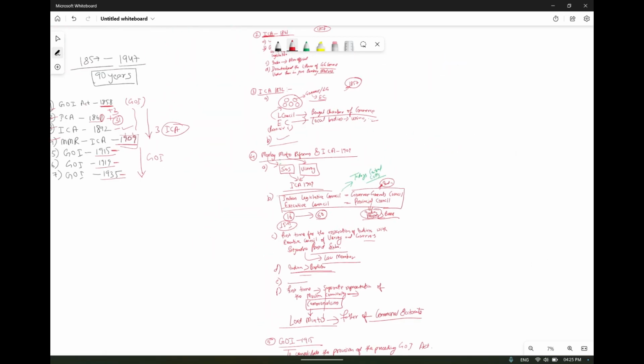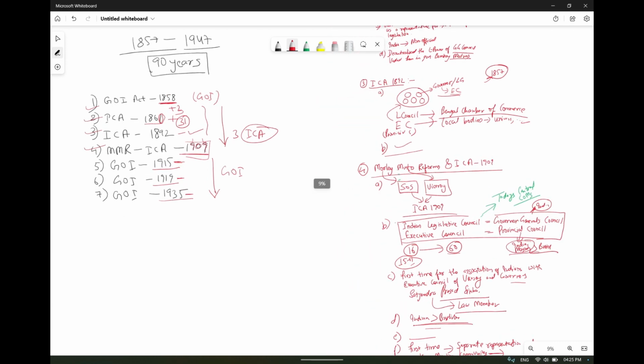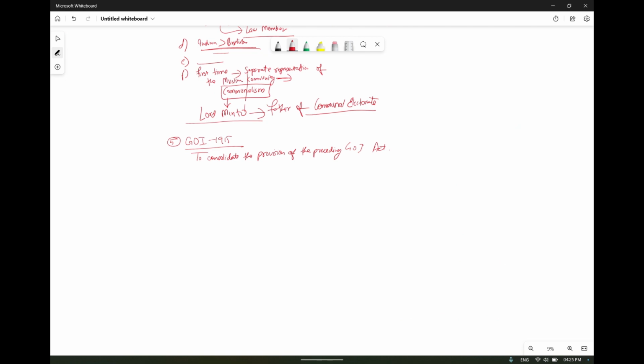Okay, so we have already discussed these four reforms: the Government of India Act of 1858, the Indian Councils Act of 1861, then 1892, and then the Morley-Minto Reform, the Indian Councils Act of 1909. Okay, so now we will discuss the Government of India Act of 1915.